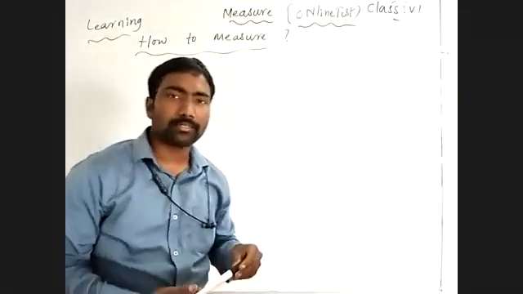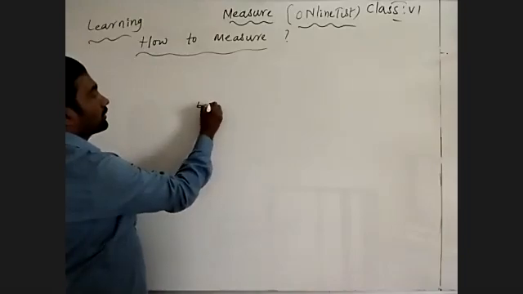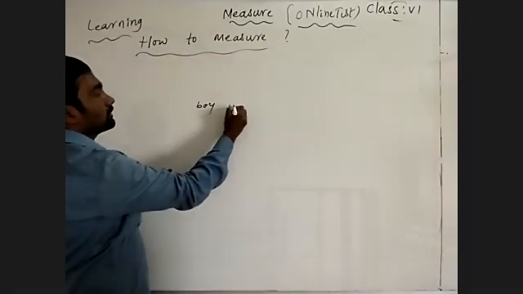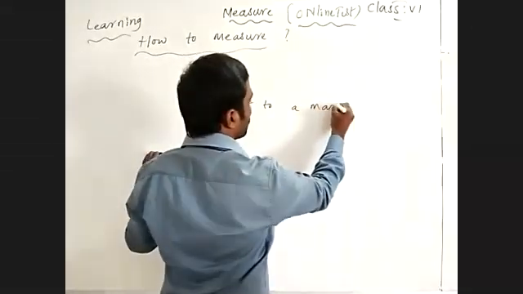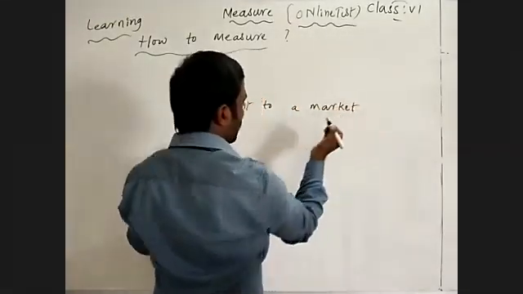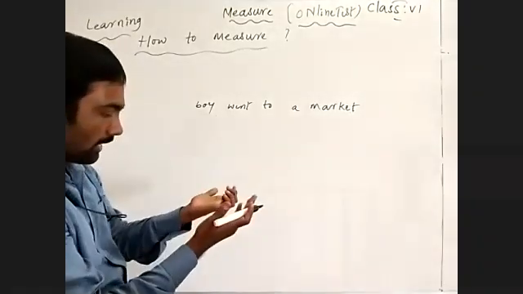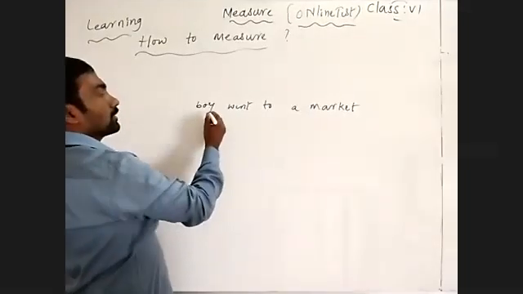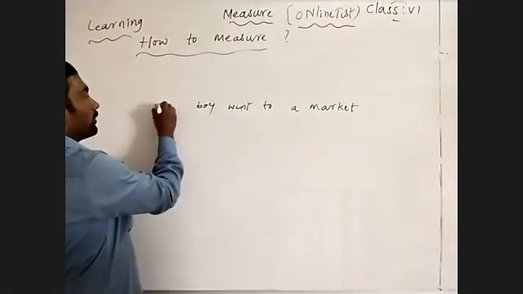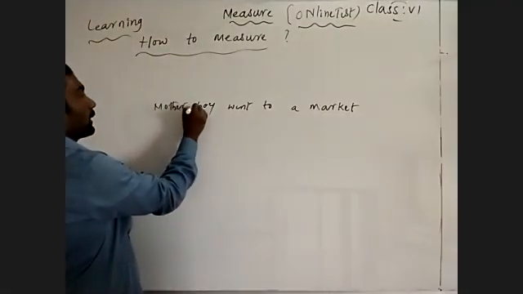If a boy went to a market, they went to a market, otherwise mother and son we can say.